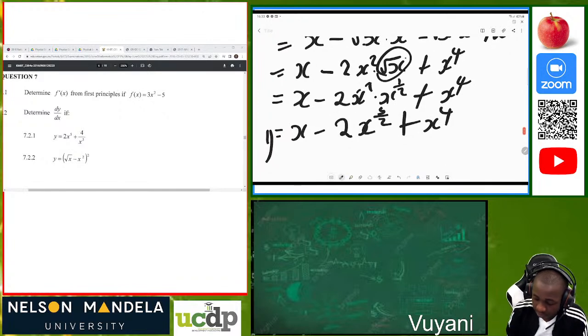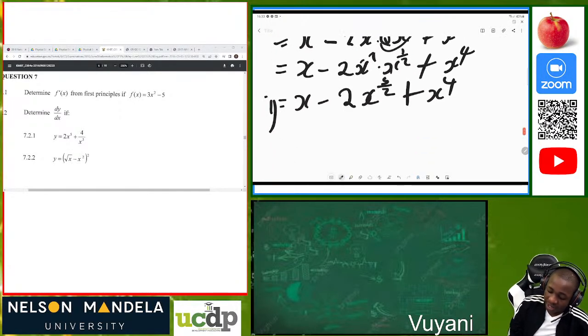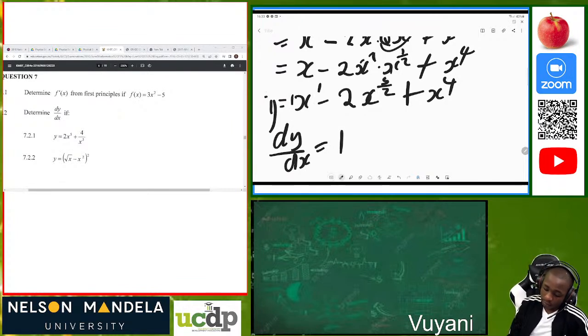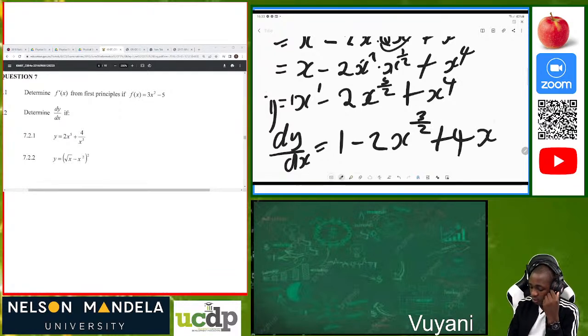Sorry about that. Now we have the y value. After we have the y value, we can apply dy over dx is equal to 1, 5 over 2 times 2, negative 2, then x, then 5 over 2 minus 1, that's 3 over 2, then 4 times 1 is plus 4, then minus 1 is positive 3. So this is now our differentiation.